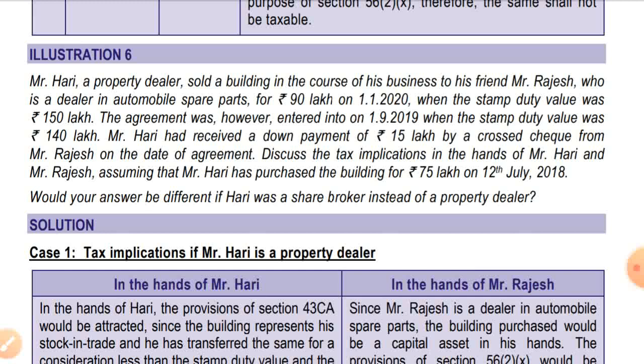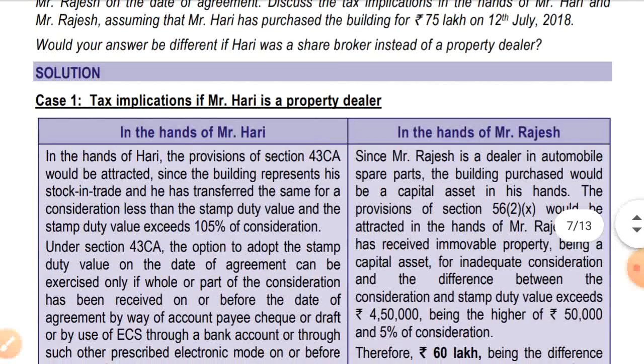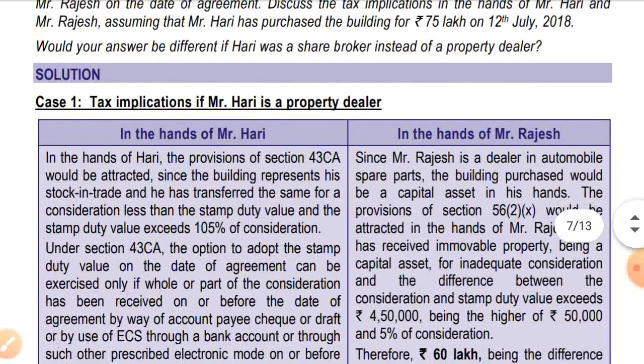And the second part is if Mr. Hari is a stockbroker, then section 50C will be attracted. Then we'll see what section 50C says, and there will be no change in the taxability of Mr. Rajesh, as in that case also the property which he has received will be treated as a capital asset itself. So the second case and first case answer will be the same in case of Mr. Rajesh.